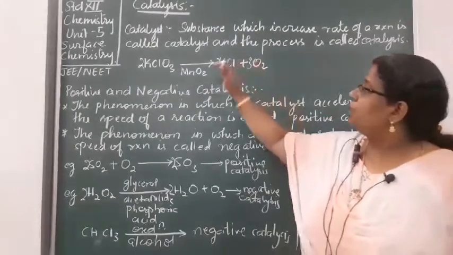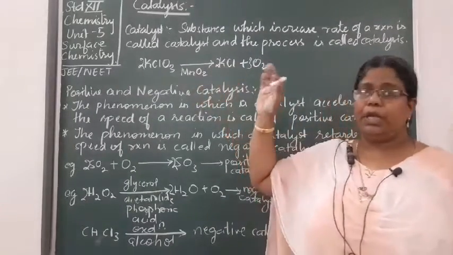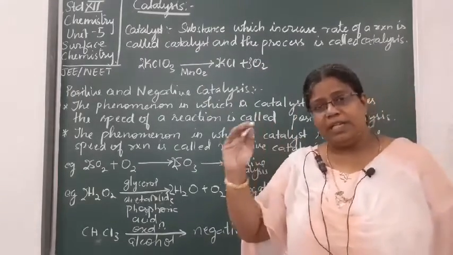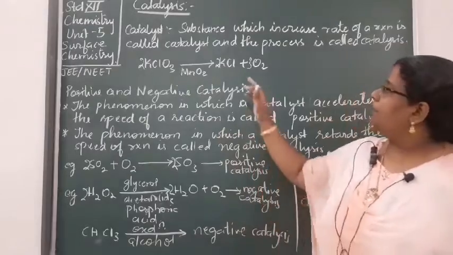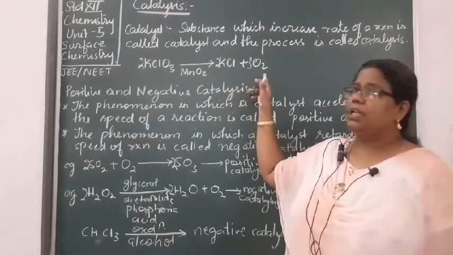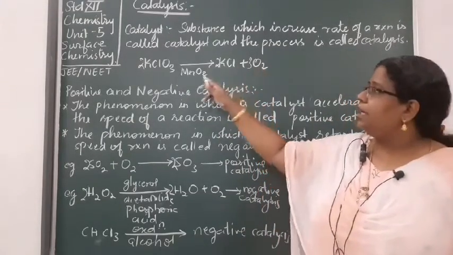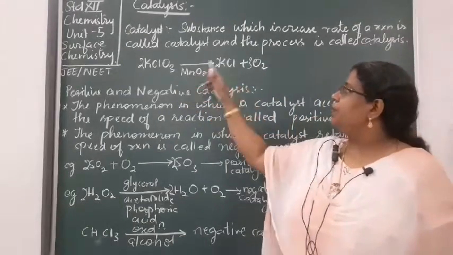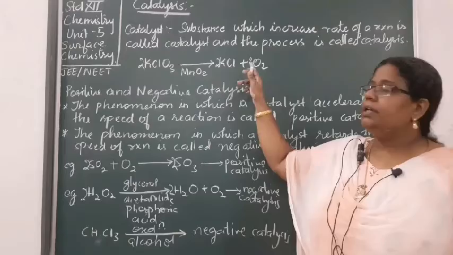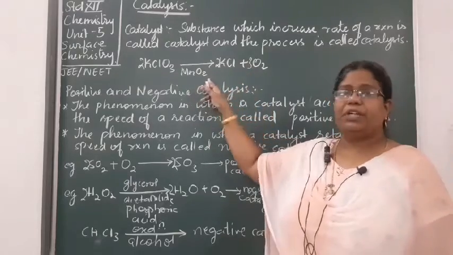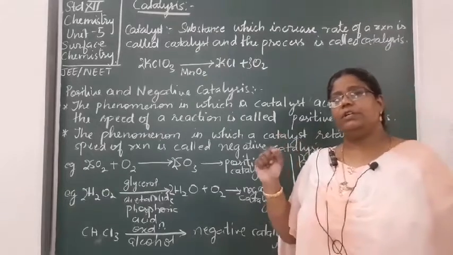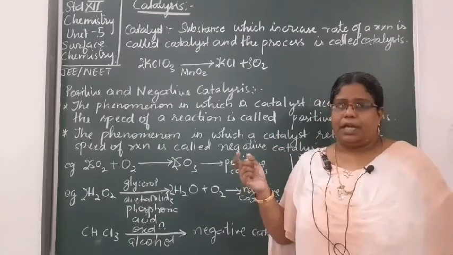So if you use a catalyst like MnO2, it can be brought about in a less vigorous condition, and it can get converted into KCl and O2. This is actually the reaction to produce oxygen, isn't it? So decomposition of potassium chlorate to oxygen can be carried out in the presence of a catalyst MnO2. So catalyst is that substance which will increase the rate of the reaction.